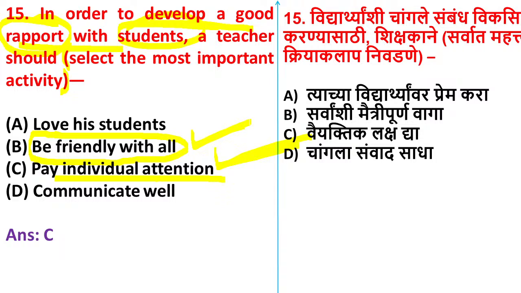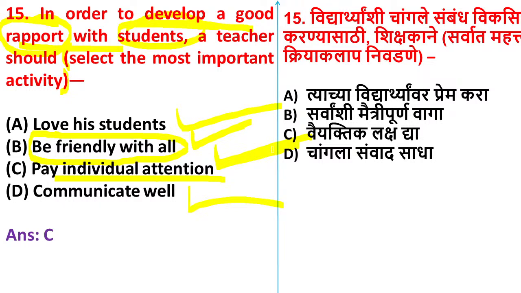When the teacher is developing good rapport, if the teacher is giving importance to all the students, every teacher will love his students, and yes, we have to communicate well. This is also correct. But if we are giving individual attention, if you are in the teaching profession and one day you go and talk with all the students, asking their names and other information, you will find a smile in the students.